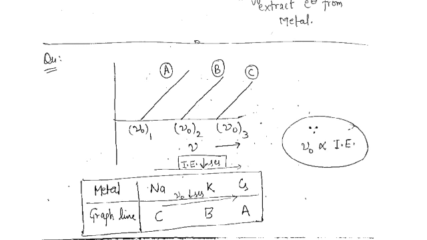If we are given metals like sodium, potassium and cesium in the question, and asked which line, A or B or C, depicts sodium, potassium or cesium, see what I said: from left to right the ionization energy is increasing, and we know that from sodium to potassium to cesium the ionization energy decreases.